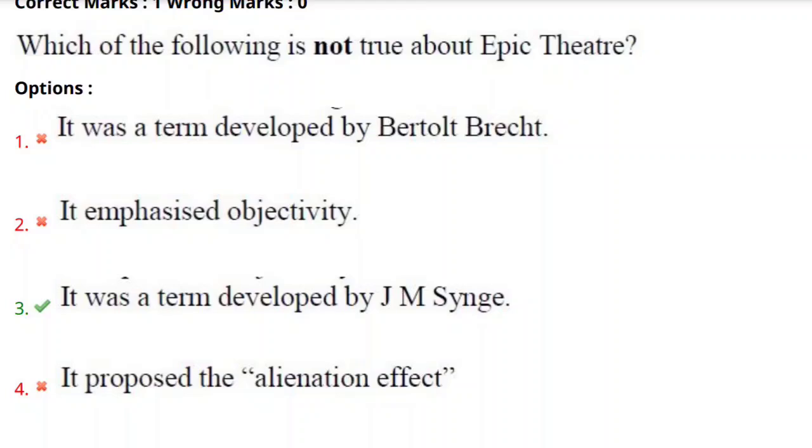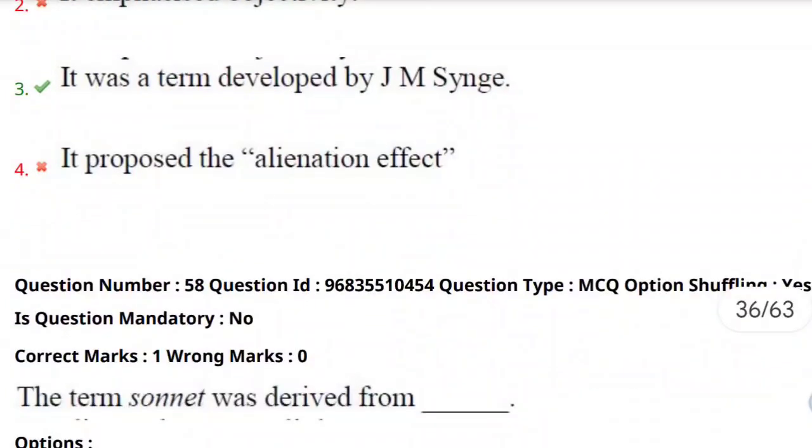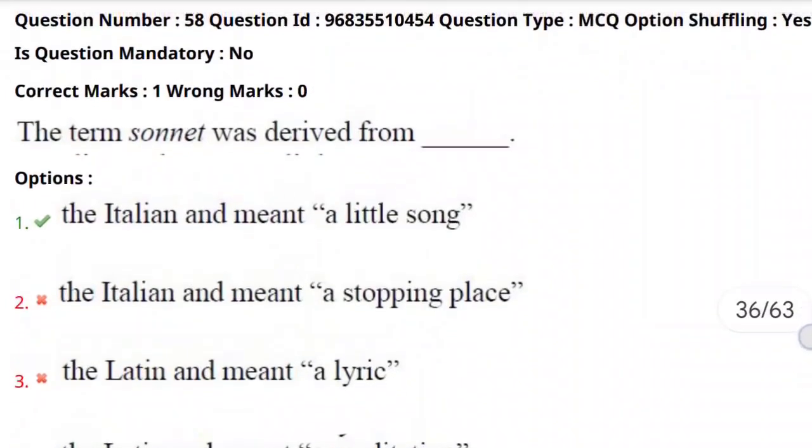No, it is not true about epic theater. It was coined by Bertolt Brecht. It proposed the alienation effect. Yes, epic theater proposed the alienation effect. So yeah, the correct option is the third one, which is not true about the epic theater. Let's move towards the next question.